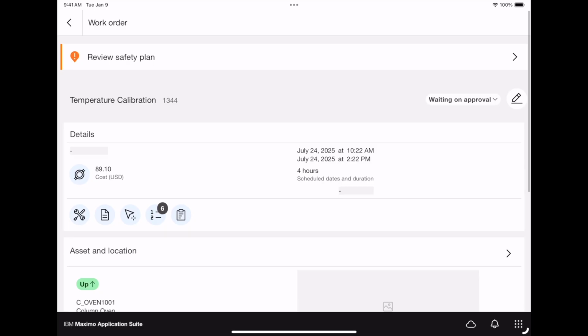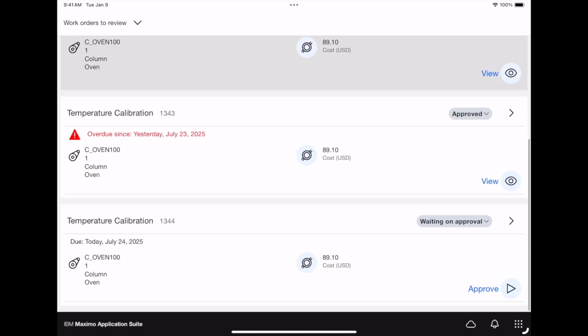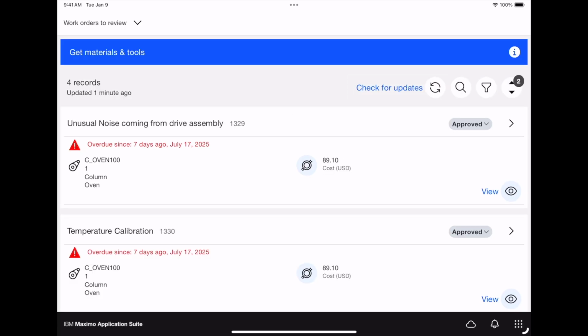So now, as a supervisor that we have walked through and we have seen that everything is correct and validated, all we now have to do is hit approve. And now this work order will be sent to our tech Calvin, who will now be responsible in carrying out and finishing this work order.